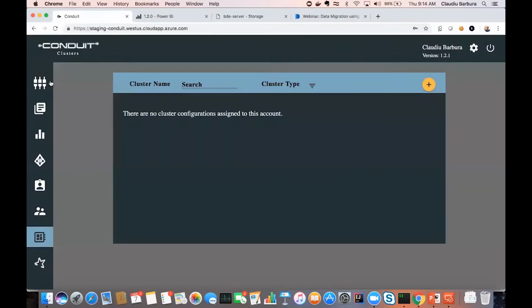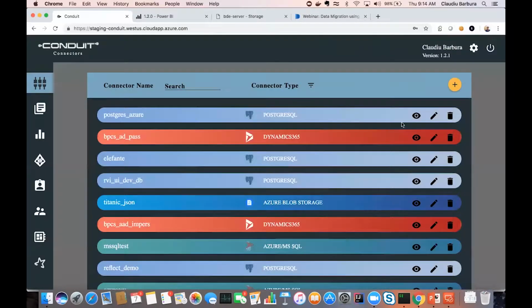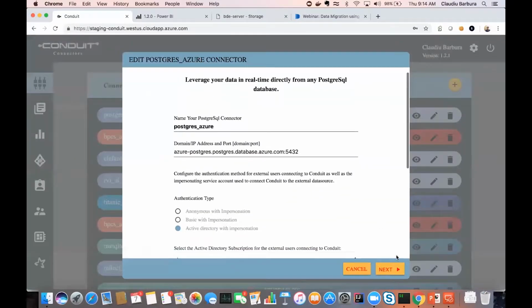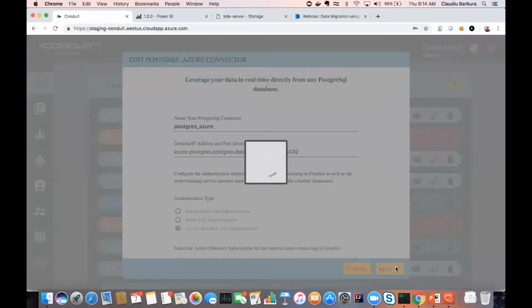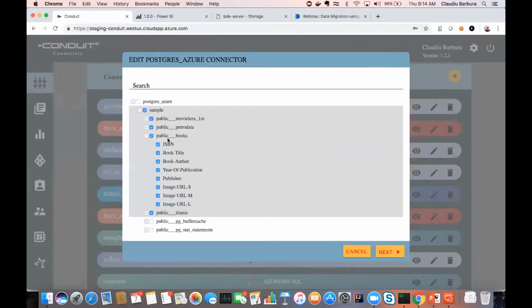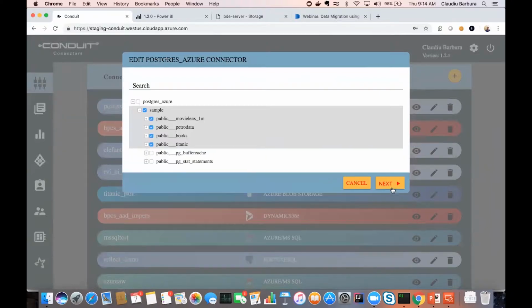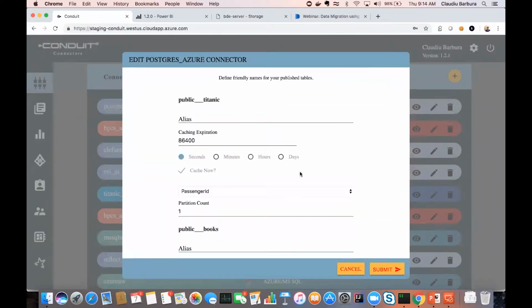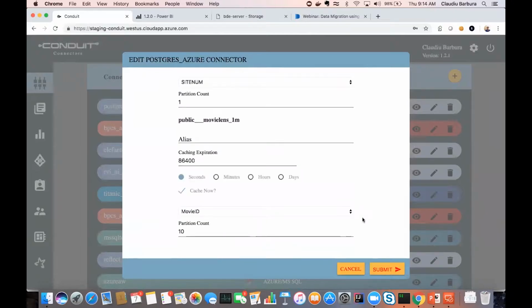So back to the connectors, I created the Azure Postgres, decided to publish a few data sets for the consumers. And one of them is books. Now you can see the schema. There is book number, title, author, a lot of information that people want to report on. And really, there's some advanced settings here for caching, for expiration, for distributed loading over that source.